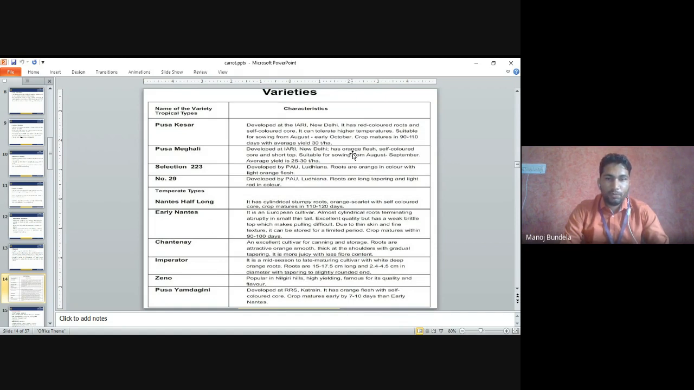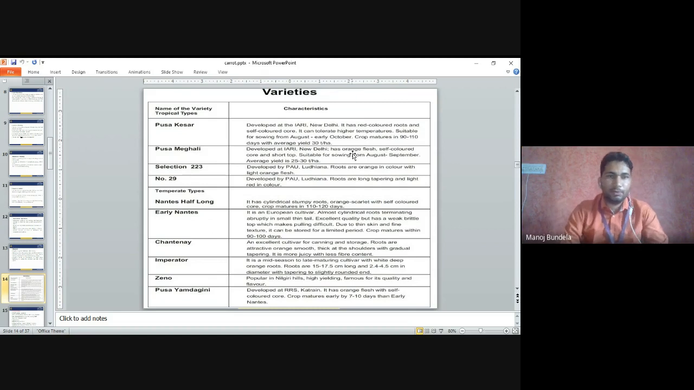Ooty: a popular variety in Nilgiri Hills. This variety is mainly grown in Nilgiri Hills, high-yielding, famous for its quality and flavor. Pusa Yamdagni, developed from RRS Katrain. It has orange flesh with self-colored core. The crop matures early by 7 to 10 days than the Early Nantes.